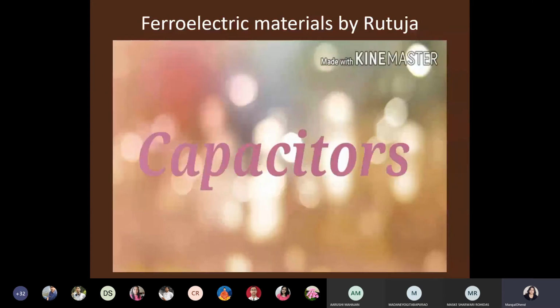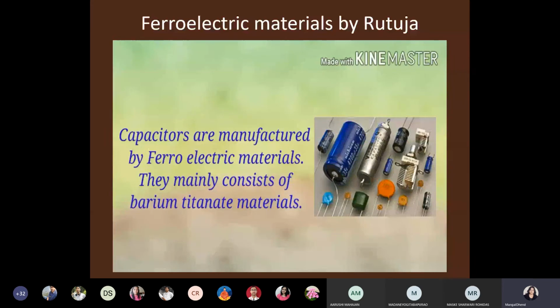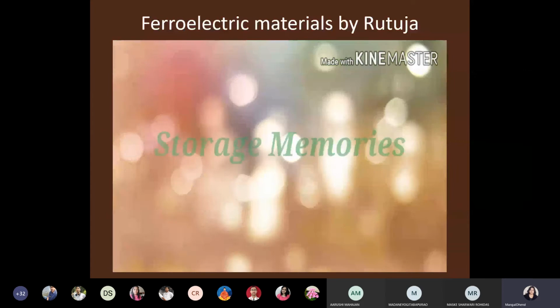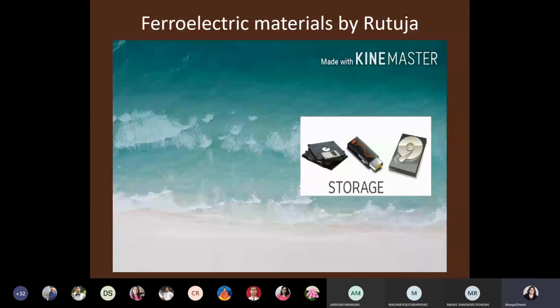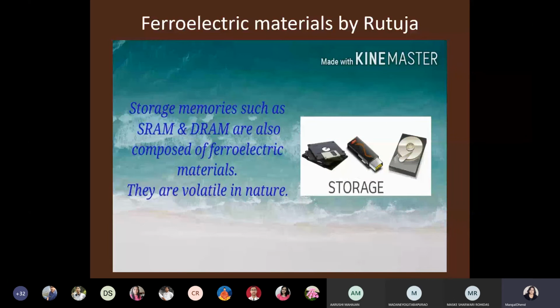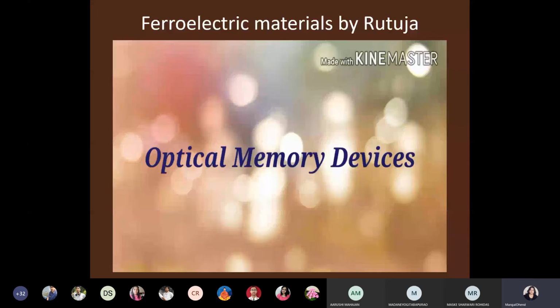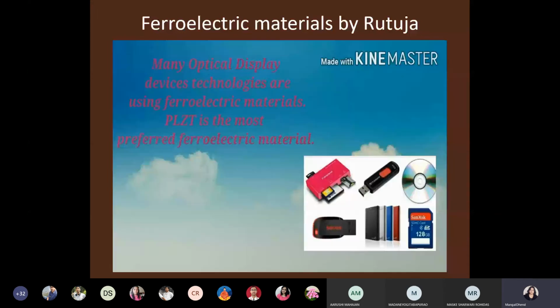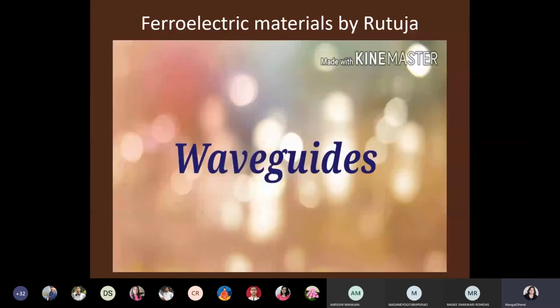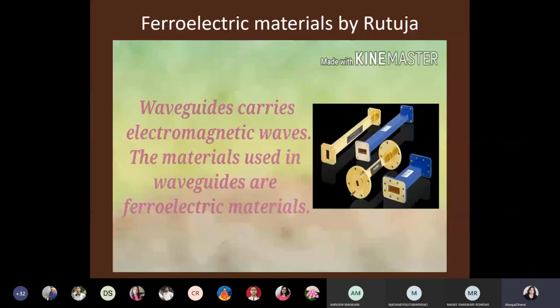First, capacitors. Capacitors are manufactured using barium titanate, which is a ferroelectric material. Second, storage memories. Storage memories are also composed of ferroelectric materials. They are volatile in nature. Third, optical memory devices. Many optical device technologies use ferroelectric material, of which PLZT is the most preferred. Fourth, waveguides. The materials used in waveguides are also ferroelectric in nature, as they carry electromagnetic waves.